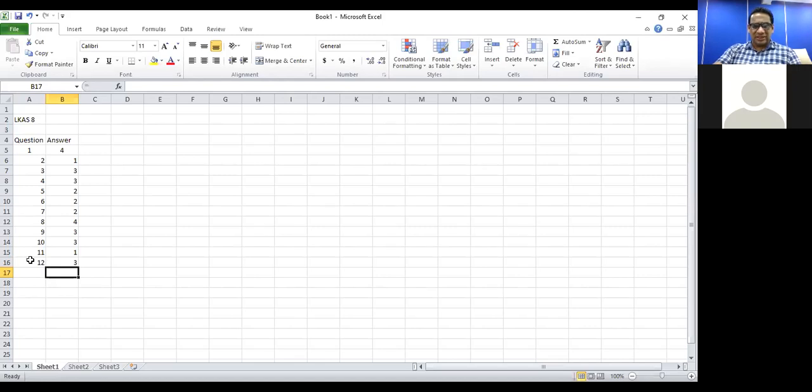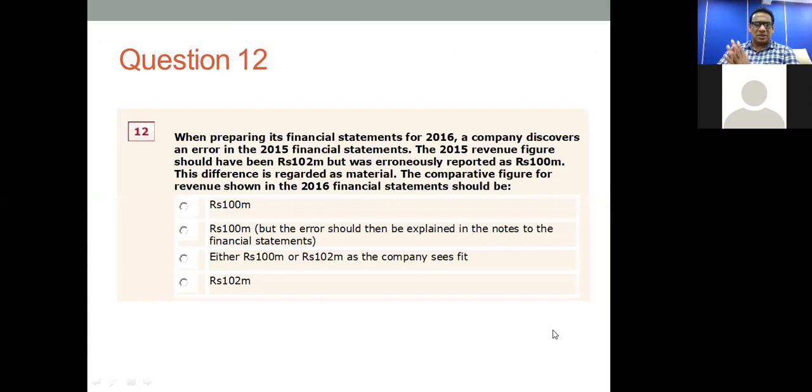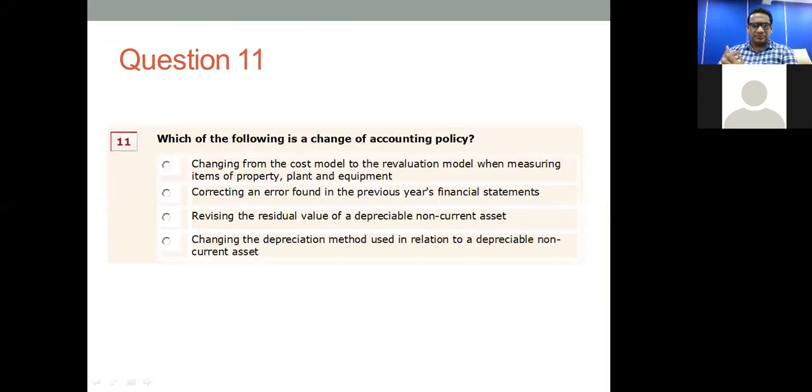How about the 4th answer for 11? So let's go back to question 11. Change in the depreciation method used in relation to a depreciable asset, that's an estimate.